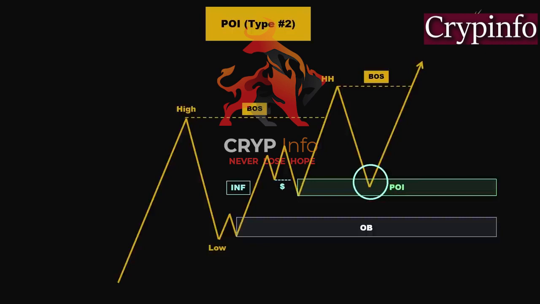The key factor behind this reversal is the existence of a high probability point of interest in this area. This POI was formed as the price strategically swept the liquidity below the previous low before initiating the upward push.